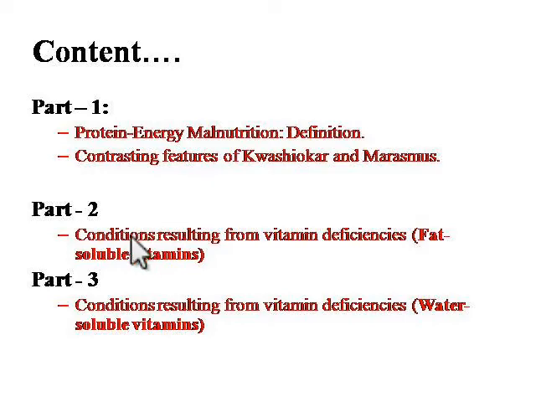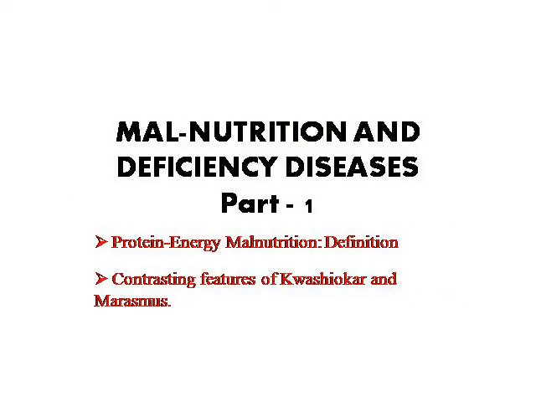In part 2, we are going to deal with conditions resulting from vitamin deficiency, where specifically we are talking about fat soluble vitamins. And in the last part, part 3, we are going to deal with conditions resulting from vitamin deficiency, where in particular we are talking about water soluble vitamins. So moving to today's chapter, that is malnutrition and deficiency disorder part 1.